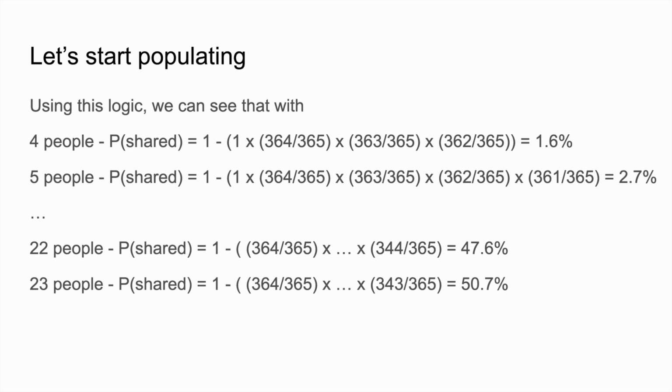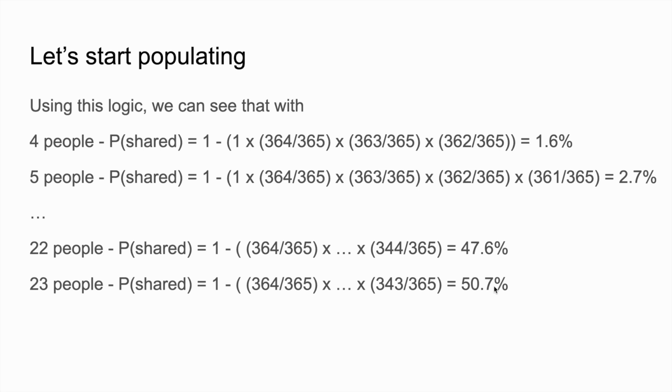Using the same logic, we can easily see that with 4 people, this exact same thing goes, except person D must choose any day of the year other than person A, B, or C, right? And this gives us a probability of 1.6%. With 5 people, we are already at 2.7%, so we can see we're climbing quite fast, and indeed we shall see immediately that with 23 people, we have crossed the halfway mark.